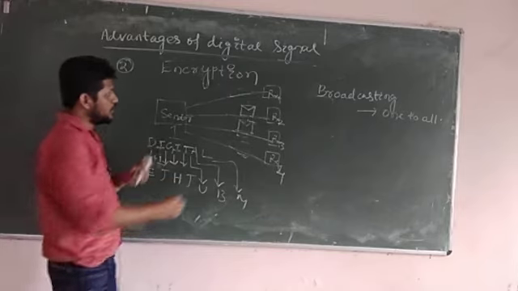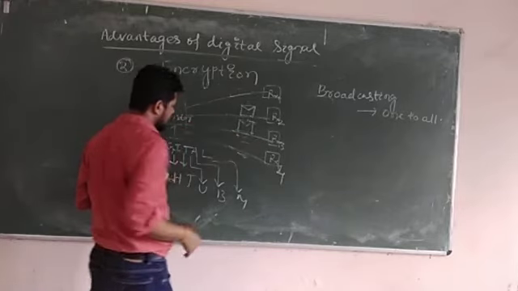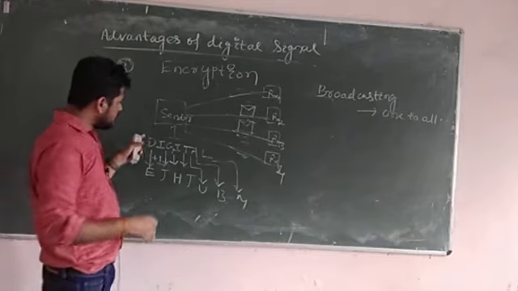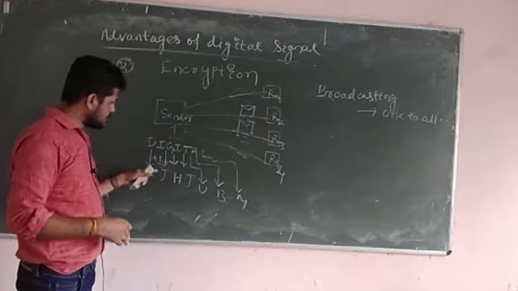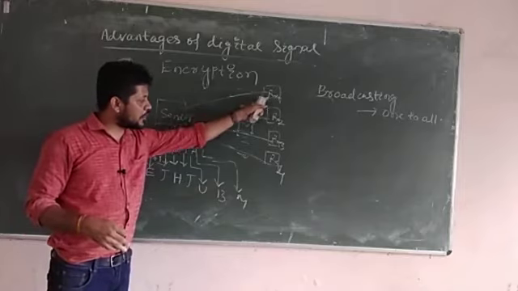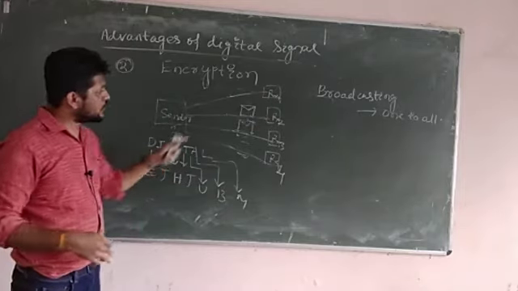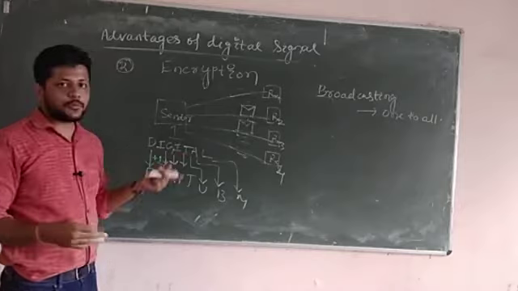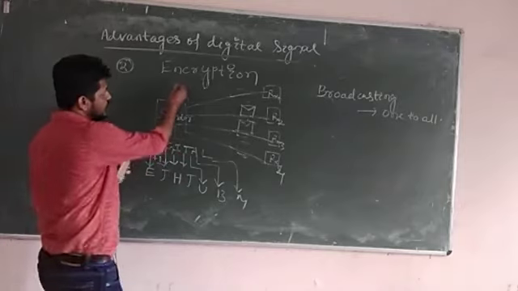So even though all the receivers are present, if the sender encodes this message with a particular key that is not available to receiver 1 and receiver 4, then even though they receive this message they are unable to decode it. That is known as encryption.